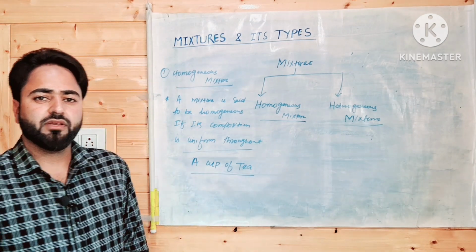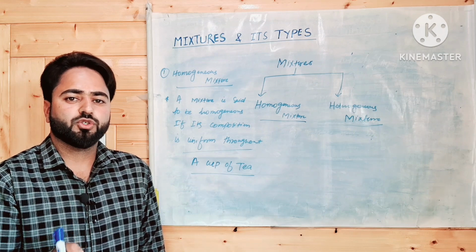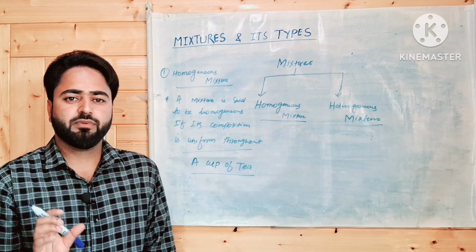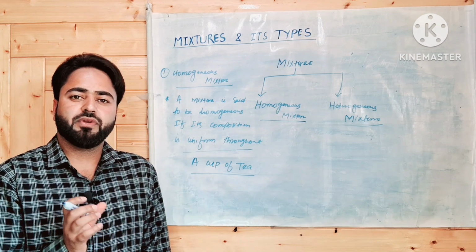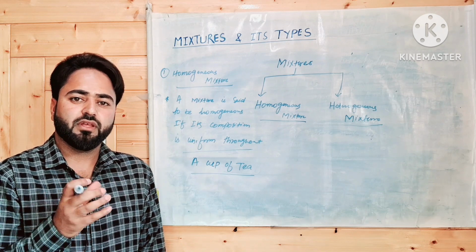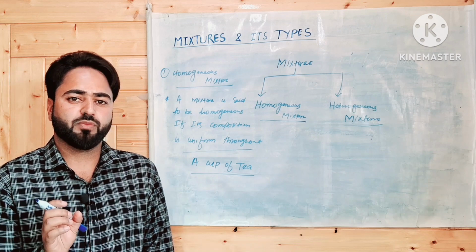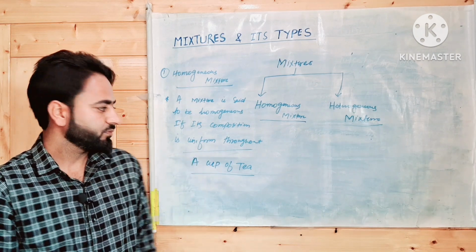In a cup of tea, we have its components, that is milk, sugar, tea leaves, and sometimes water. The components in a cup of tea are arranged and distributed equally. There is equal arrangement and distribution of constituent particles. That is what we call uniform composition.